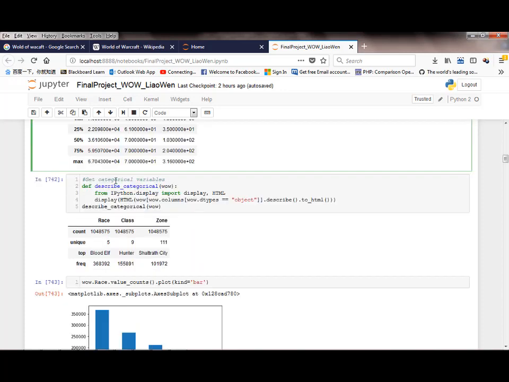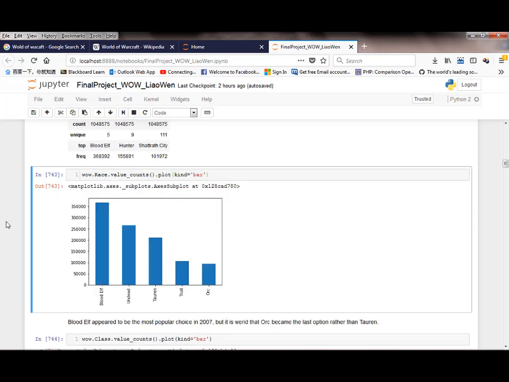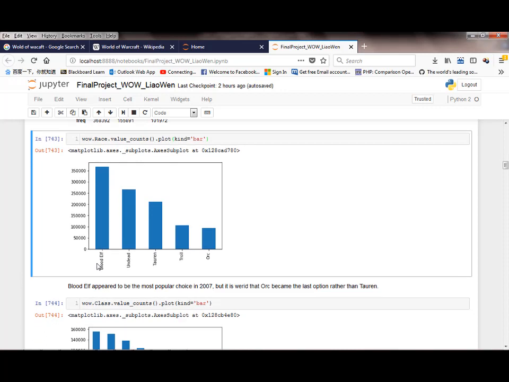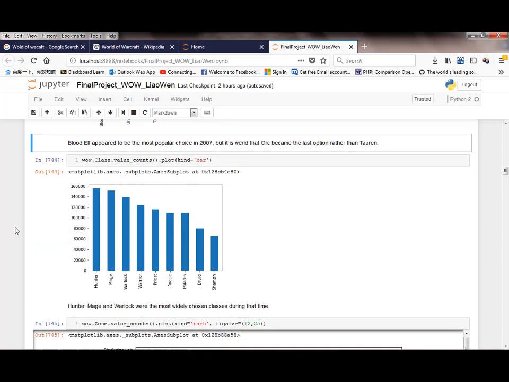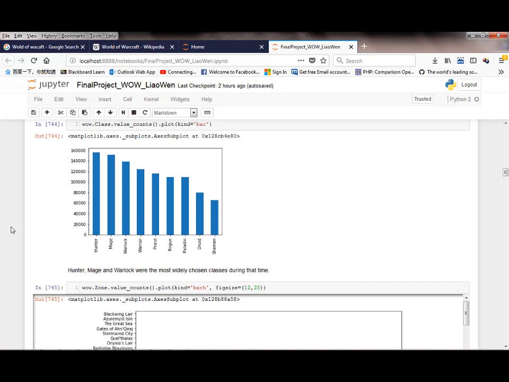The next step is to collect the categorical variables. Let's create a bar chart to show the distribution of the race data. We can see the Blood Elf ranks on top of the observations because most players consider Blood Elf a good-looking race since the beginning of World of Warcraft. Next, let's check the class distribution. We can see the top favorite classes are Hunter, Mage, and Warlock. This is exactly what happened in the game in 2007.